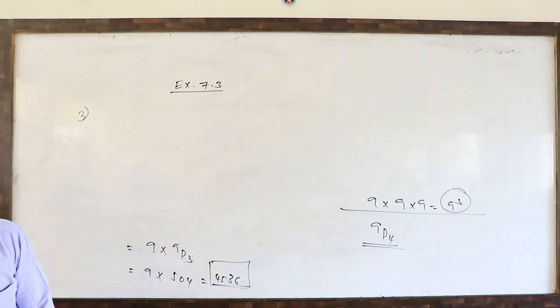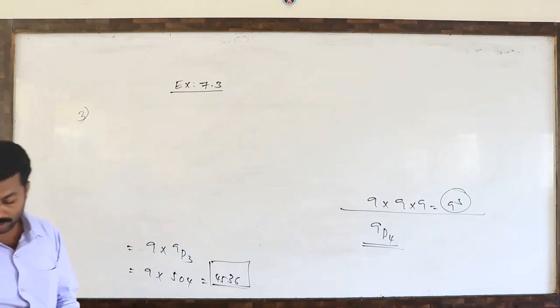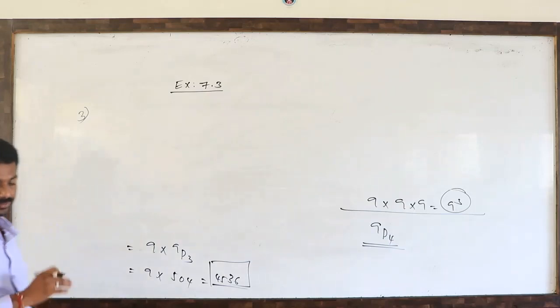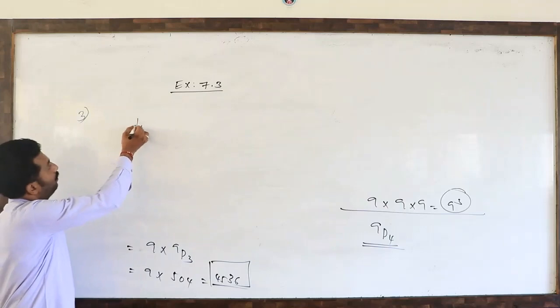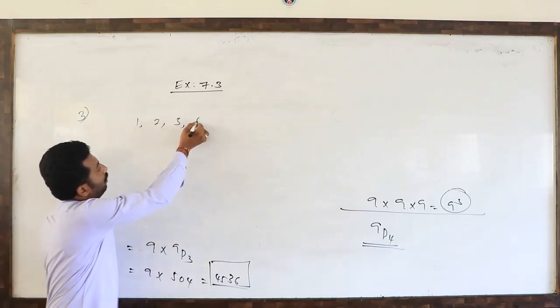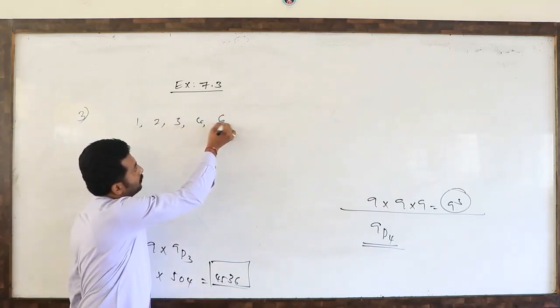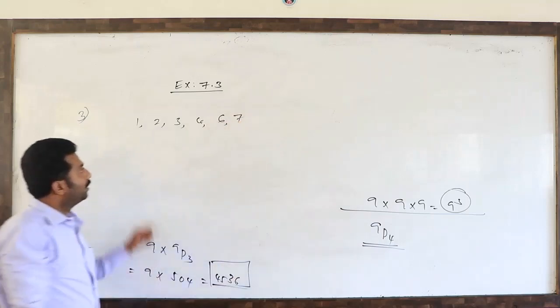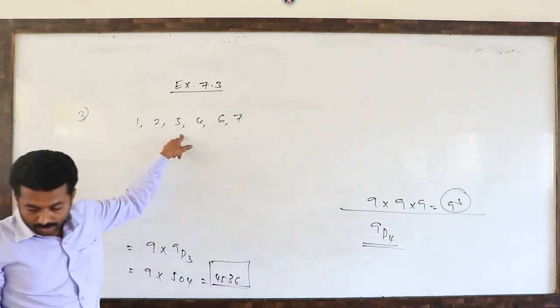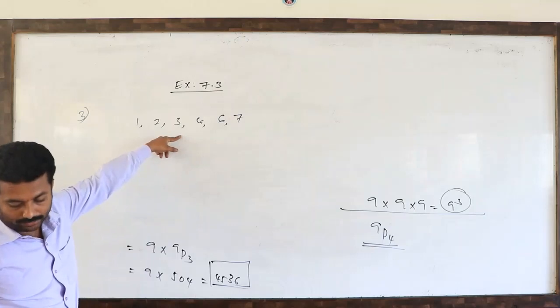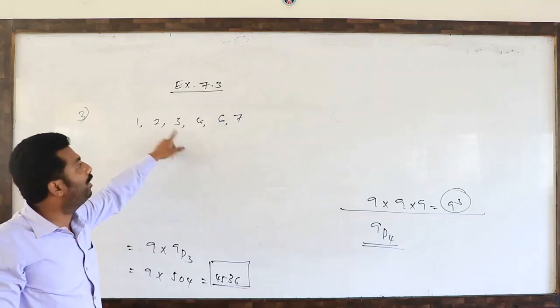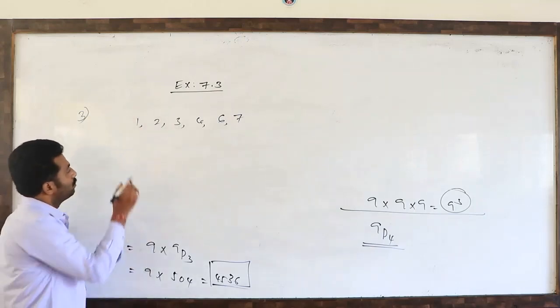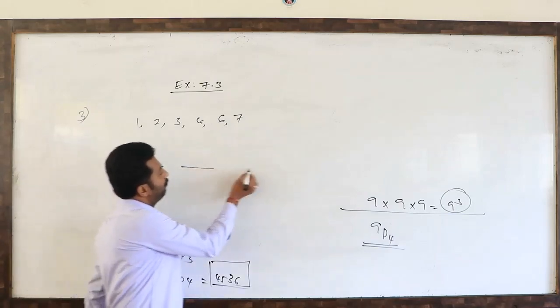How many 3-digit even numbers can be made using the digits 1, 2, 3, 4, 6, 7? Given digits 1, 2, 3, 4, 6, 7. They are not giving 5 here. If no digit is repeated, so 3-digit even number.